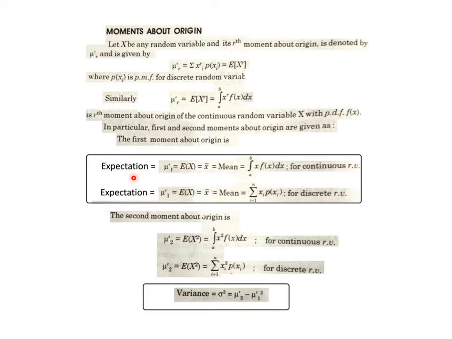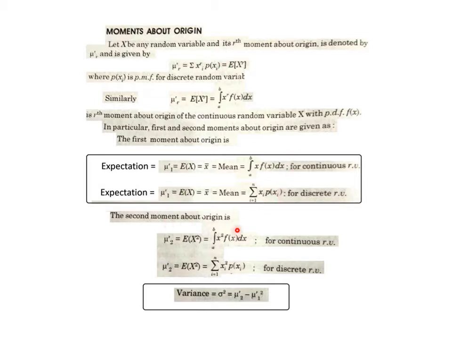Here we are discussing expectation also with this formula, as I told you earlier: the expectation of variable x is mu1 dash. With r equal to 1, it is E of x power 1, integral of x f x dx for a continuous random variable. For discrete, use that formula: mu1 dash equals the expectation of x, known as x bar or mean, where the symbol for mean is x bar, and the sum from i equals 1 to n of xi power 1, so xi into p xi.